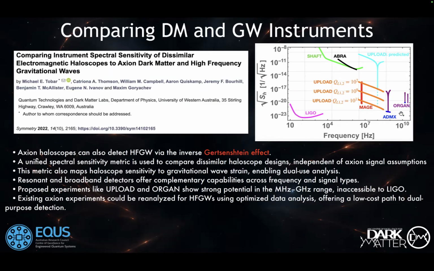We can see that ORGAN and ADMX are not that far from LIGO, so in principle these instruments are comparable. And the main takeaway is that this offers a new way to have dual purpose detection where we can target both dark matter and high frequency gravitational waves.